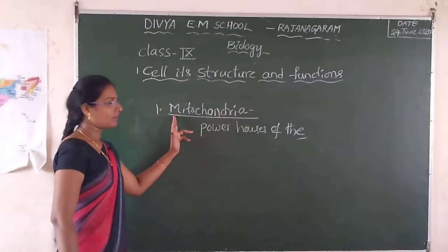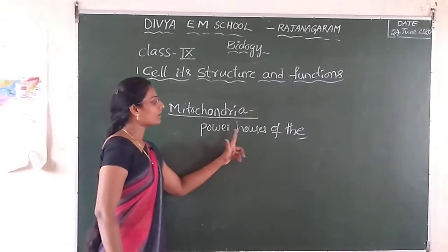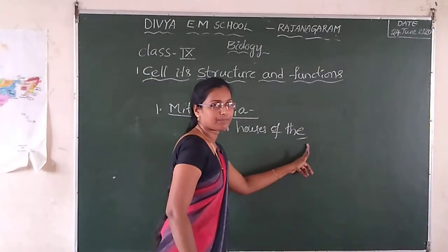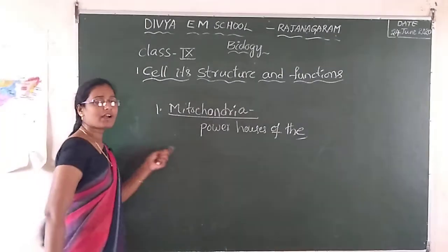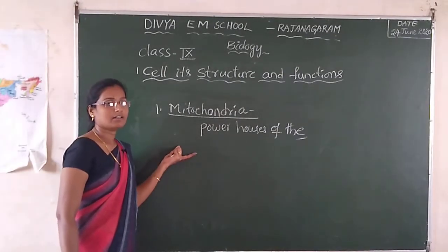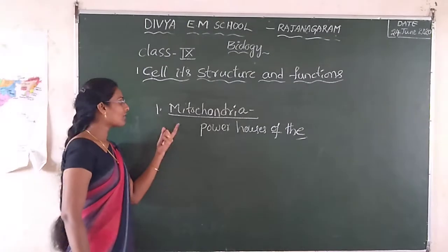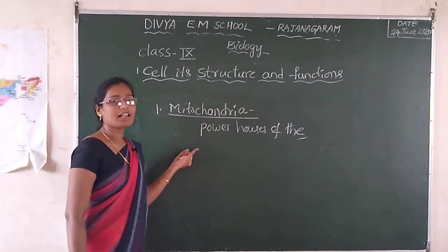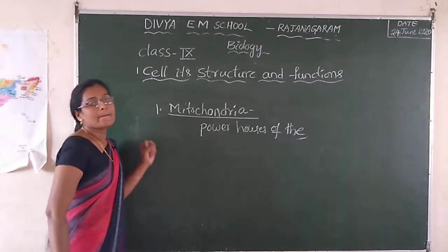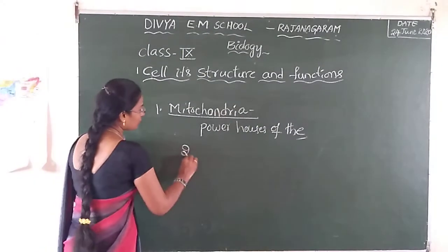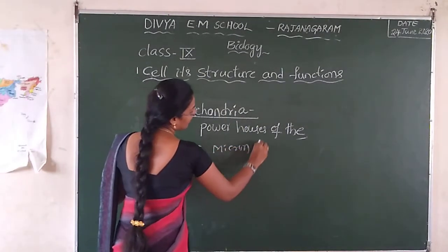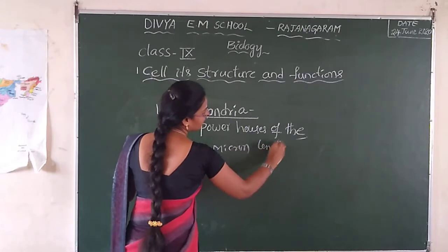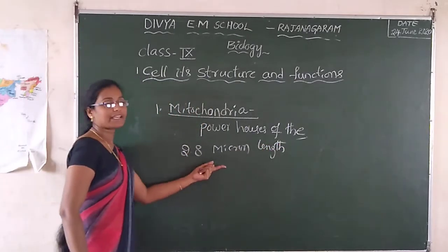Mitochondria is small in size, and its shape is cylindrical or spherical. Mitochondria is 2 to 8 micron in length.